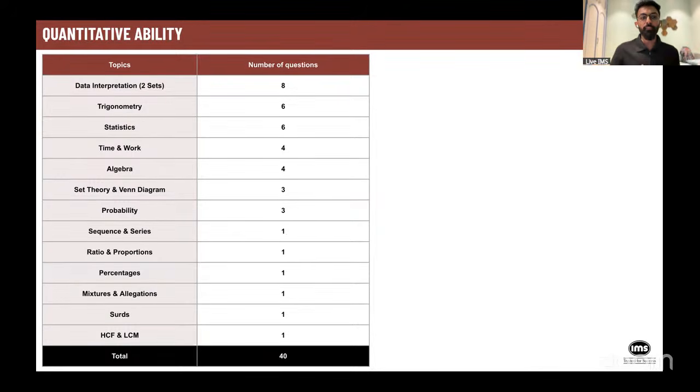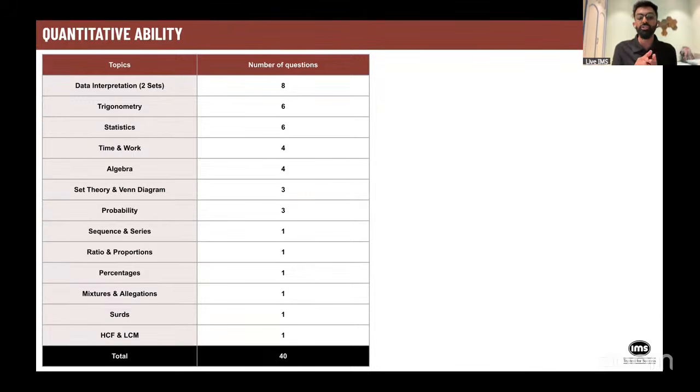Now, set theory, Venn diagram, there were 3 questions on sets. The sets came in the form of percentages. So again, they were asking you percentage not only in data interpretation, but also in terms of sets. Then there were 3 questions on probability, pretty easy, pretty doable. One question on sequence and series, one on ratio proportion, one on percentages. There was one question on mixtures and alligations.